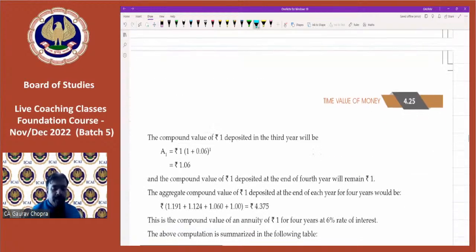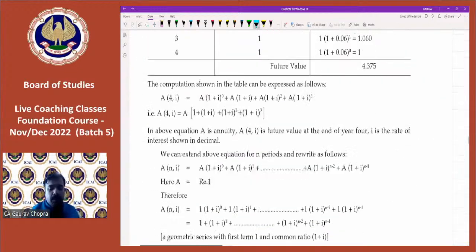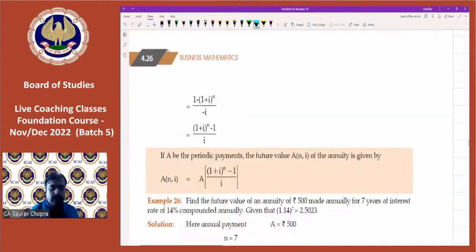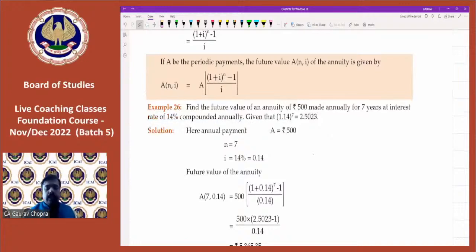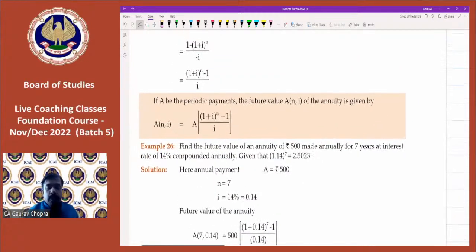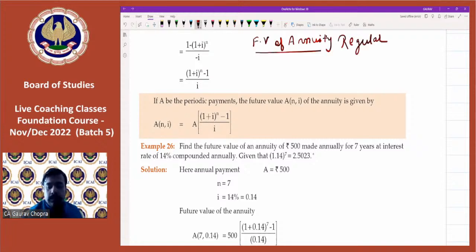So now let's have the formula. Here is the formula for future value of annuity regular.